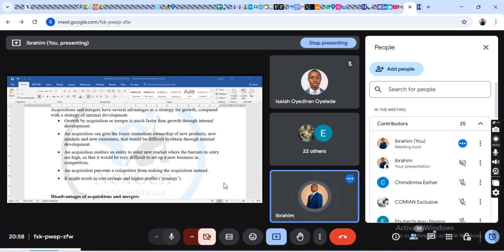If you don't want to do alternative, that is alternative for acquisition. You don't want to do internal development, you don't want to do expansion, and you don't want to go into joint venture, right? You could merge, or you acquire another business, right?